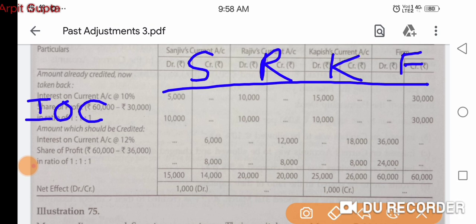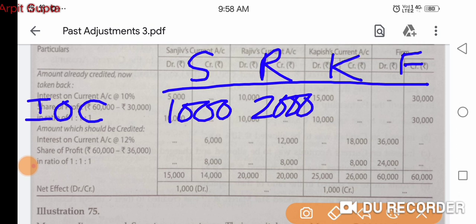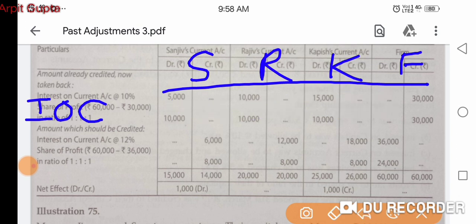So that means 1000 Sanjeev will get, 2000 Rajiv will get, and 3000 Kapish will get. I should write 1, 2 and 3. There is less space actually. So Sanjeev will get 1000, Rajiv will get 2000, Kapish will get 3000.